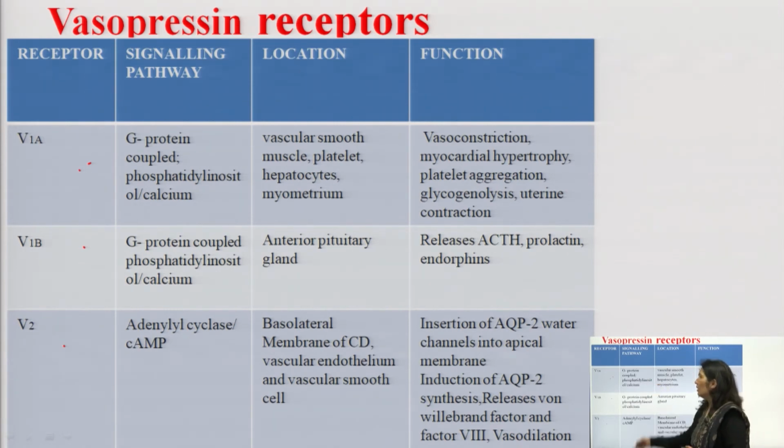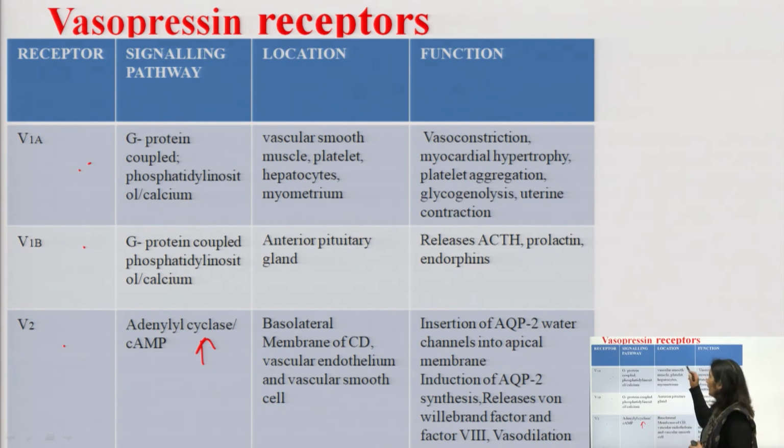Phosphatidyl inositol and calcium is the second messenger in case of the V1A receptor, and adenyl cyclase cyclic AMP is the second messenger in case of V2 receptor. So, binding of V2 receptor will activate the adenyl cyclase enzyme and it will result in an increase in cyclic AMP, and that will result in the action of V2 receptors.